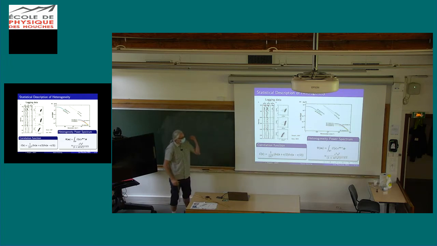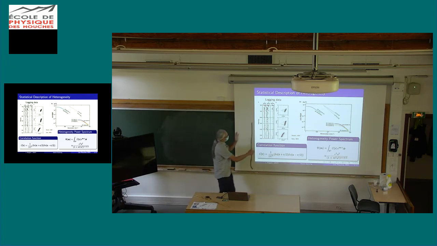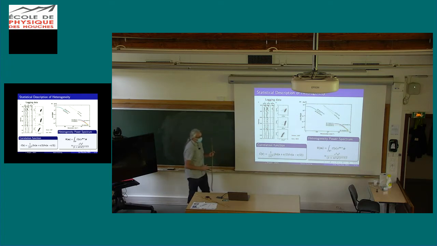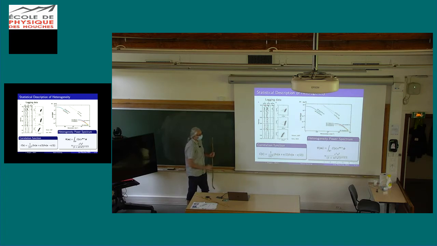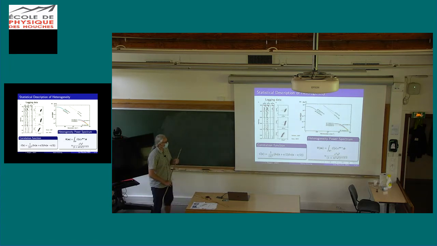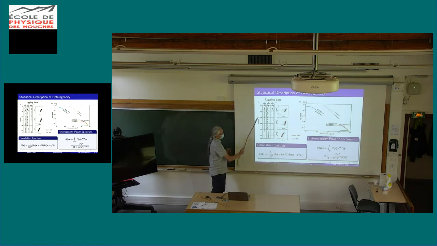There are two ways to describe them. One is in the spatial domain. You compute a correlation function. That is, you have two points separated by a distance r, and you take the average of the product of the velocity. So v is for velocity, or another parameter; you can do it for the density. You look at the resemblance between the velocity that you measure at two points, and this defines a correlation function. This will give you an idea of the spatial distribution of these velocity fluctuations.